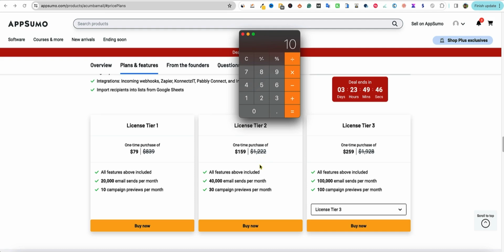But if email marketing starts taking off for you and you end up having 5,000, 6,000 subscribers, now you take this 40,000 and you divide that by, let's say you have 5,000 people on your list. We're going to say equals, you're only going to be able to email your list 8 times in a month, right? So they're very much limiting you.